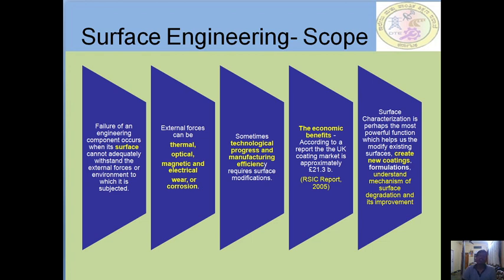Surface composition changes. What surface composition changes can we do? By thermodynamic treatment, heat treatment, ion implantation, and also chemical treatment, which is the most common process used to enhance the properties of the surface, by conversion coatings, by anodization coatings, using chemical coatings.